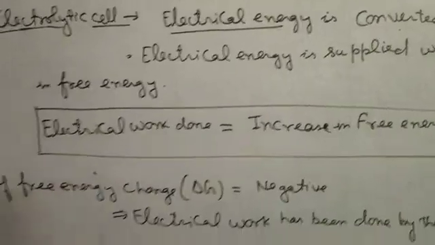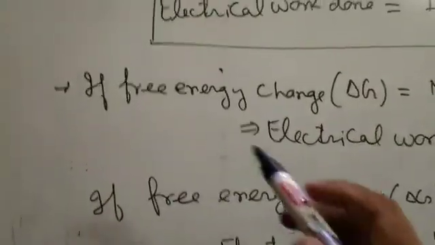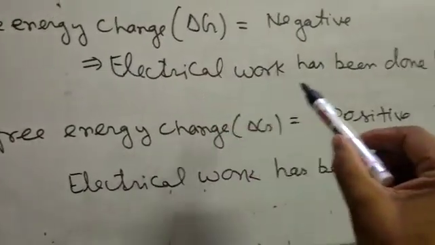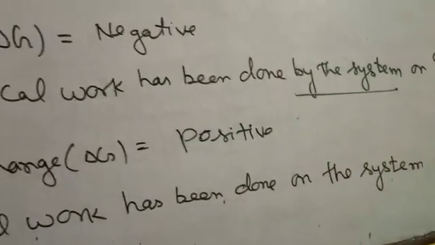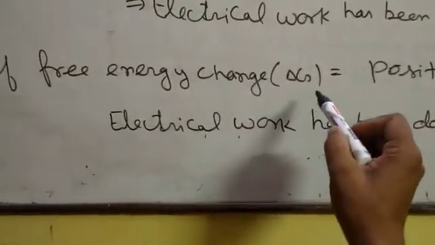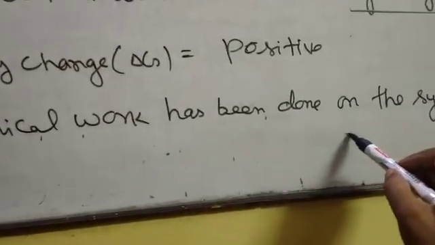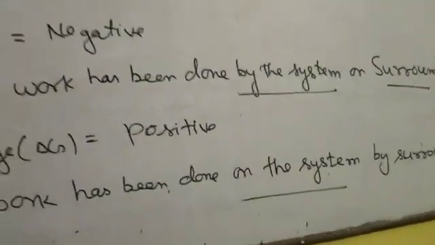energy. And according to the law of thermodynamics, if the free energy change, delta G, is negative, it means electrical work has been done by the system on the surrounding. And if the free energy change is positive, it means electrical work has been done on the system by the surrounding. There are two different conditions.